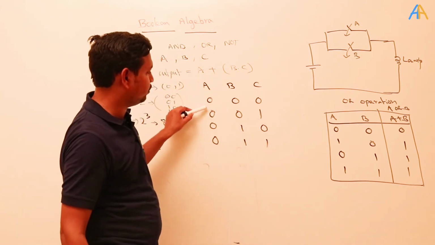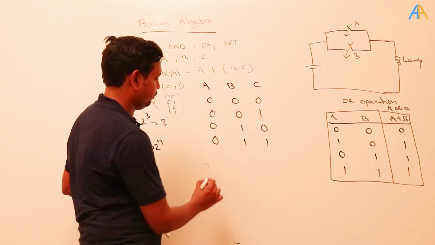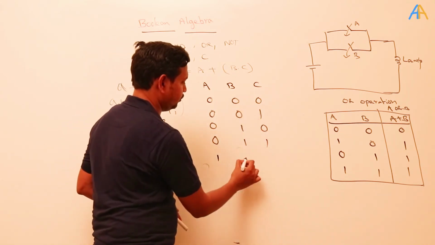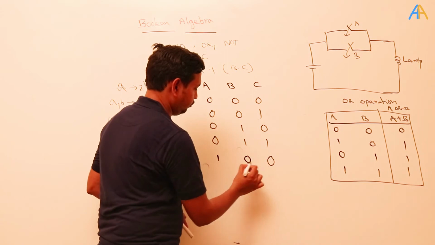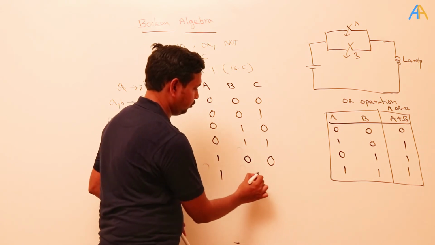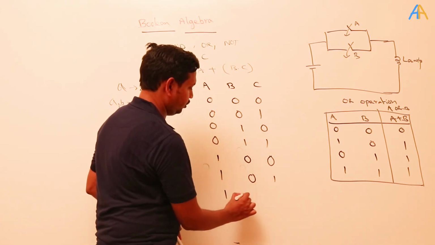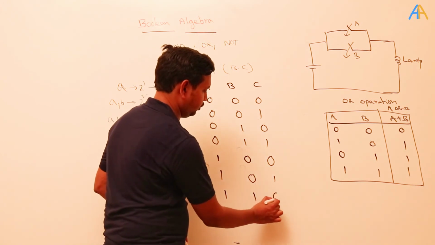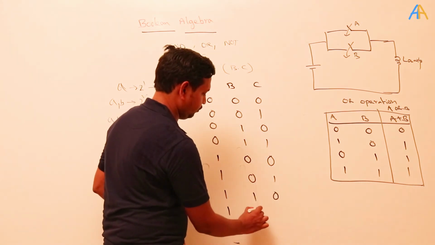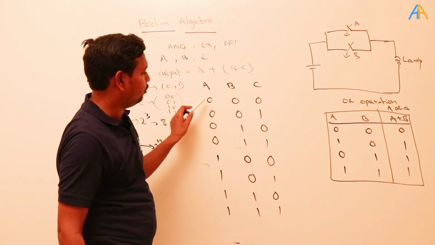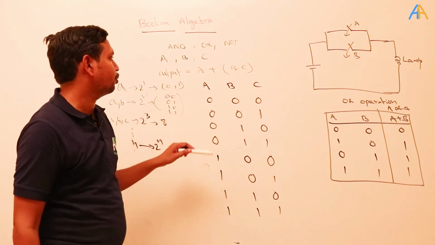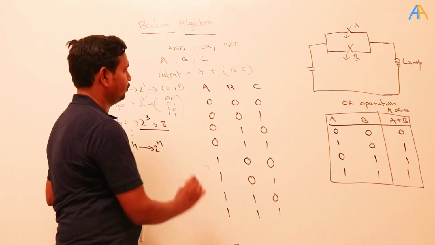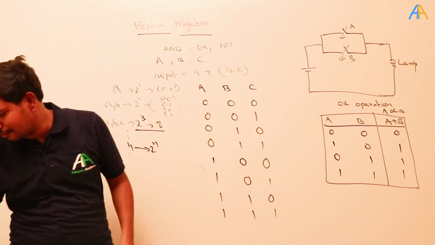So now again this becomes 1 and the same repeats. 1 0 0, 1 0 1, 1 1 0, 1 1 1. How many? 8 numbers, 2 cube combinations.